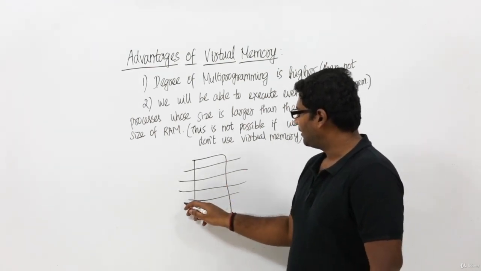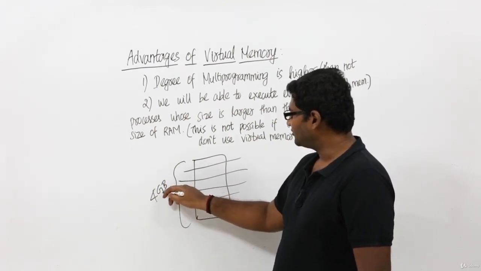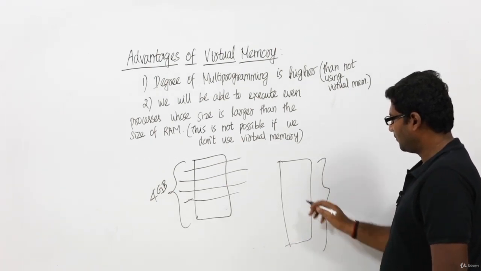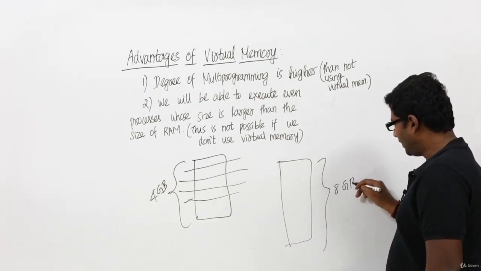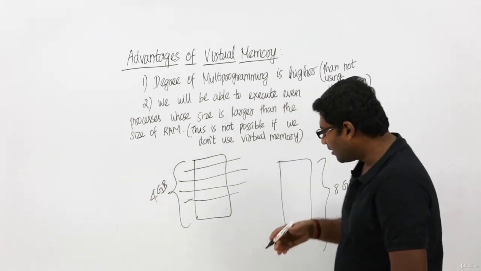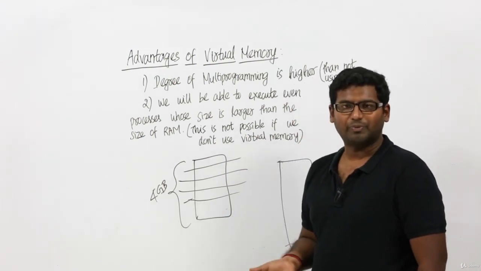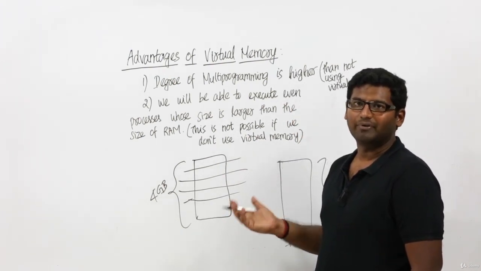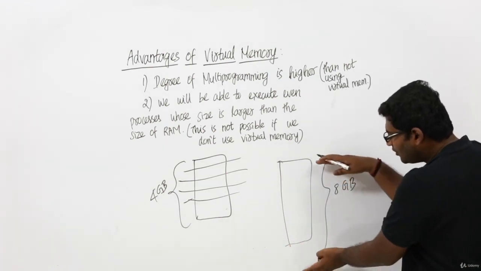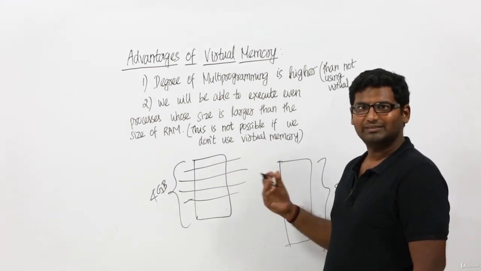Now let us assume its total size is 4 gigabytes. Let us assume we have a process whose size is 8 gigabytes. If I am not using virtual memory, I cannot place this. What do we mean by not using virtual memory? If a process is present in the RAM, it has to be present completely, or it should not be present. So I will not be able to place the complete process here because the size of the process is larger than the size of the RAM.